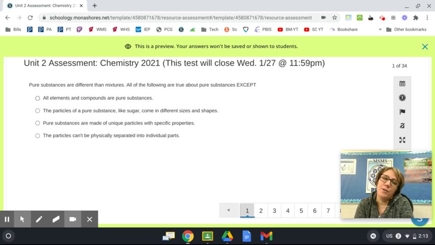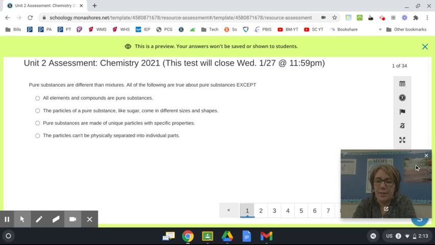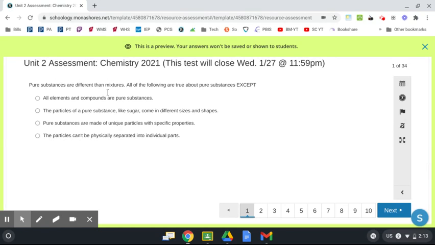I'm going to read the Unit 2 assessment for chemistry for you today. As always, while we're reading through it, you can pause after I read the question. You can rewind it and listen to it again, whatever it is that you need to help you be successful. I'm going to get rid of my picture here so we can get started. And here we go, Unit 2 assessment.